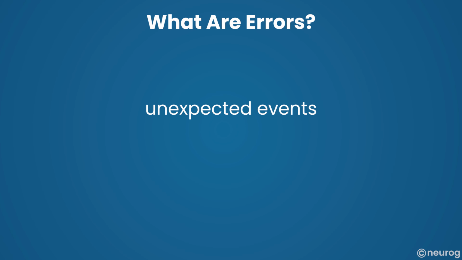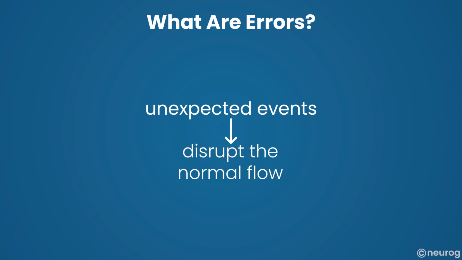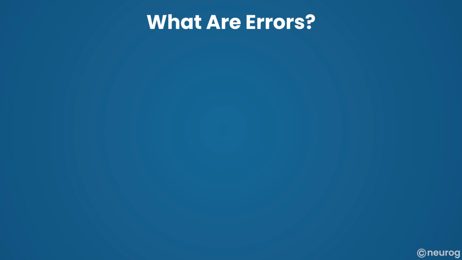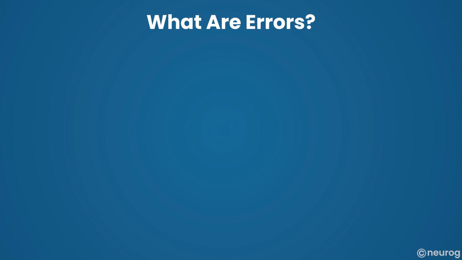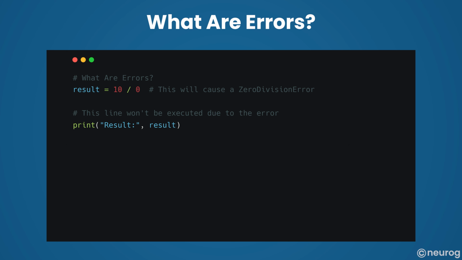In programming, errors are unexpected events that disrupt the normal flow of a program. Imagine a bridge that suddenly collapses. It's like an error in your program disrupting its flow. Let's start by understanding what errors are in Python.